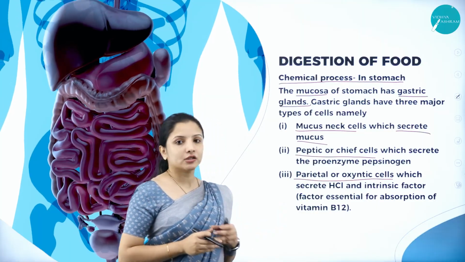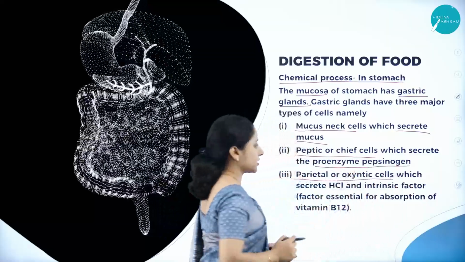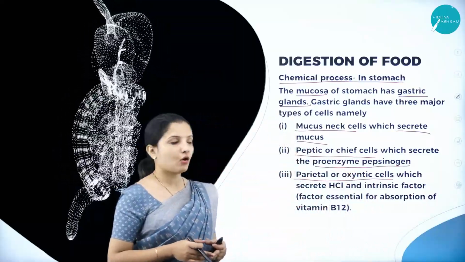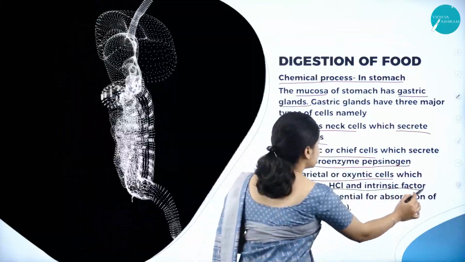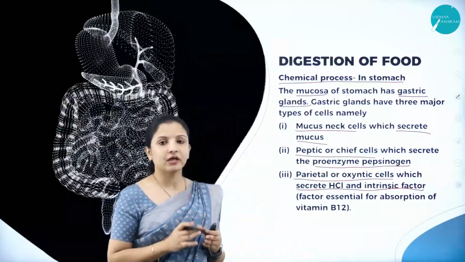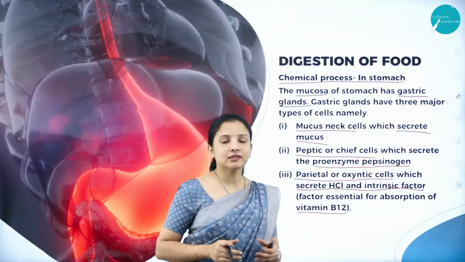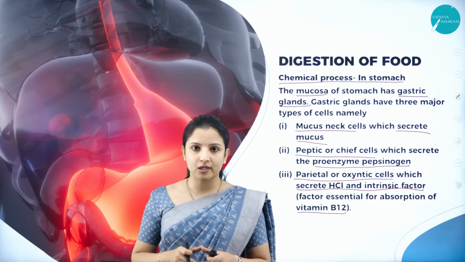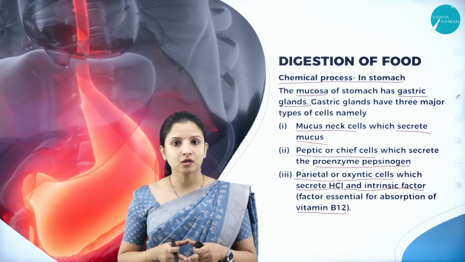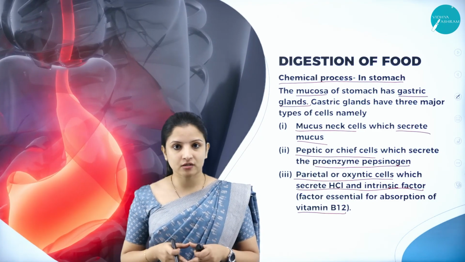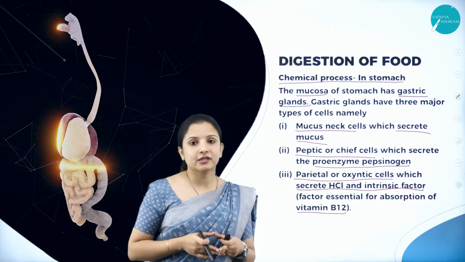Next one is the peptic or the chief cells. Their function is to secrete the proenzyme pepsinogen. The third one is the parietal or oxyntic cells. Their function is to secrete HCl and certain intrinsic factors that are very important for the absorption of vitamin B12. Vitamin B12 is one such vitamin that is not produced in the body. We can only get it in the form of a supplement or by food. Usually we cannot get enough vitamin B12 from food. That is why we usually prefer taking a supplement to fulfill our body's vitamin B12 content.